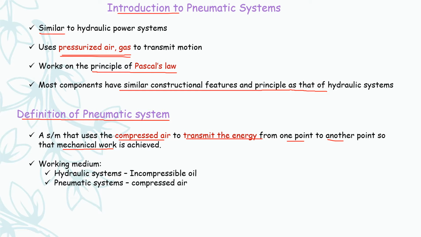Regarding the working medium, as I have already said, hydraulic systems use incompressible oil, whereas pneumatic systems use compressed air. Do remember this main difference between hydraulic systems and pneumatic systems. Hydraulic systems use incompressible oil to transmit motion from one point to another, whereas pneumatic systems use compressed air to transmit the energy from one point to another.